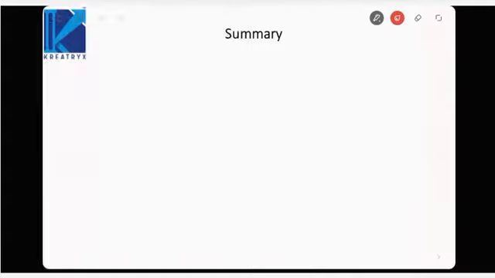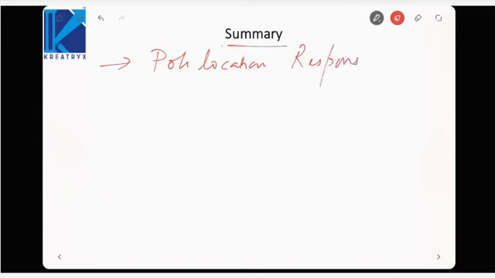So what we have seen in this lecture is how pole location affects the response and the stability. We saw the criteria for stability, that is the BIBO criteria, and we saw the necessary condition for stability, that is, all coefficients must be positive.